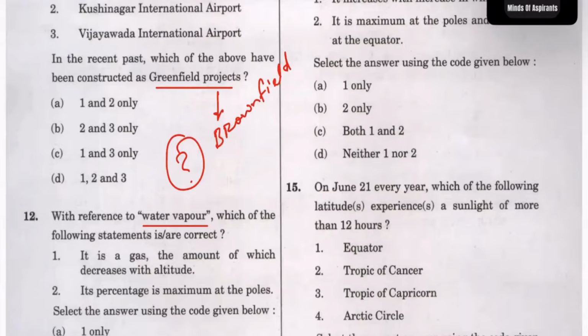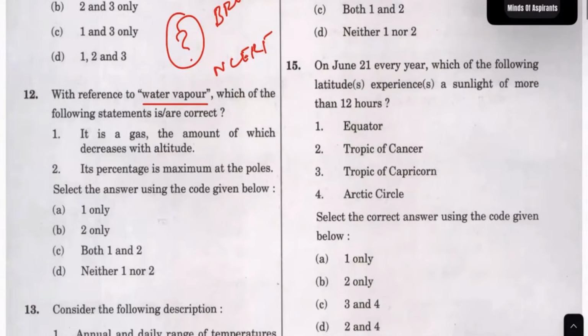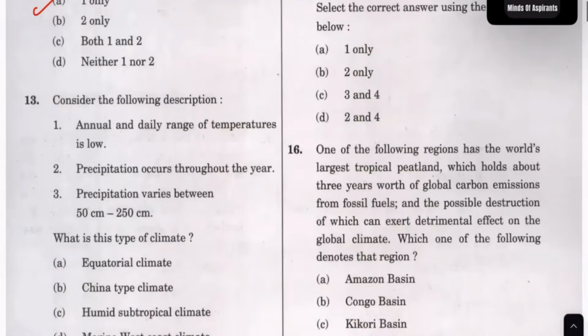Again, look at it again. NCERT again, GC Leong. First 10, 12 questions. It is a gas, the amount of which decreases with altitude. Percentage is maximum at the poles? No, actually it is minimum at the poles. So one is correct. This is a question which I can take. This may appear a little easy, but it is something which you should check.